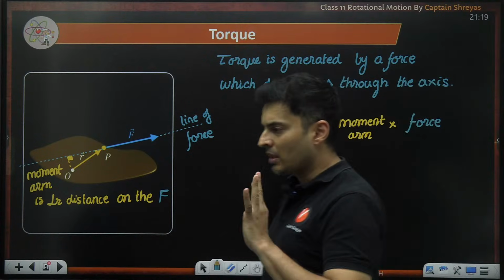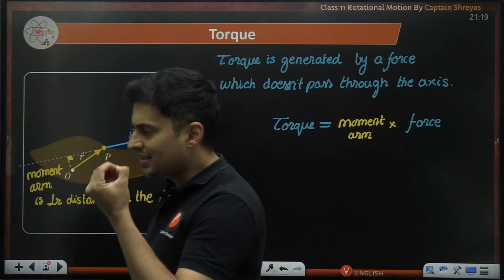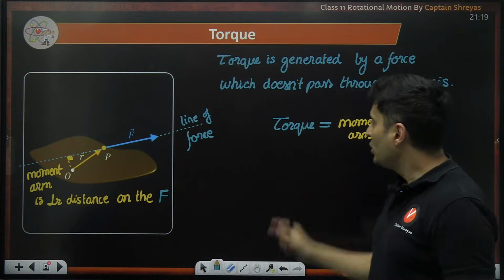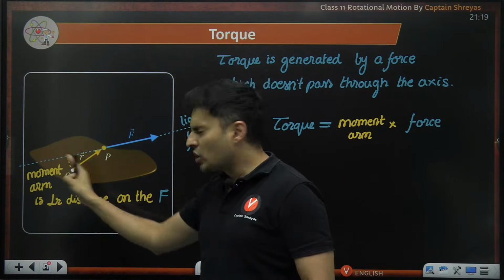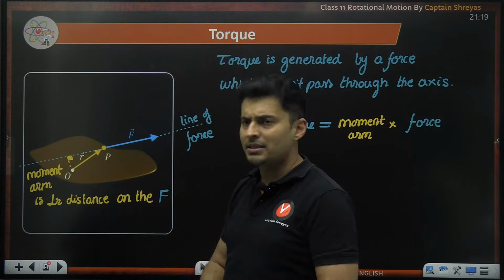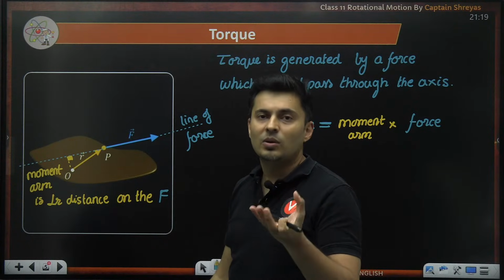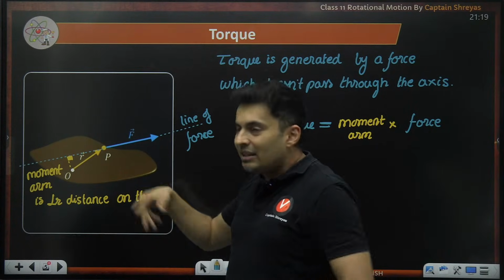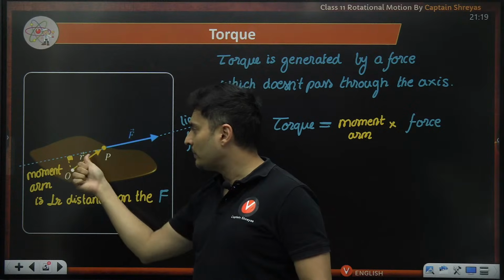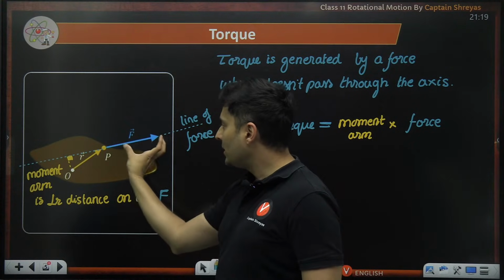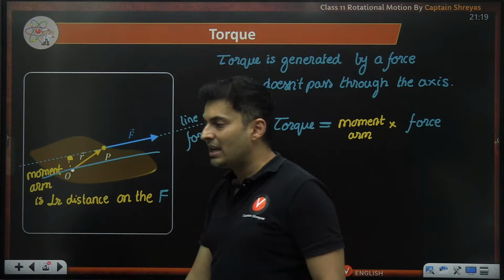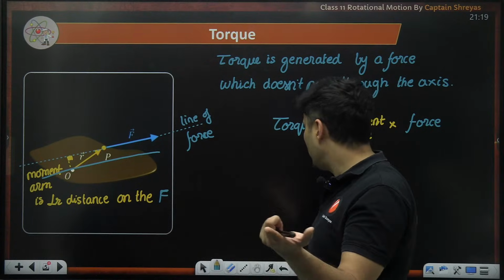Very simple to understand what is the value of the torque. You take the force wherever it is acting, extend that line, just drop a simple perpendicular distance. That perpendicular distance obviously should be there. That in fact suggests that the force is not passing through the axis, because if that perpendicular distance was 0, that means the line of force is passing through the axis, then there is no torque at all.